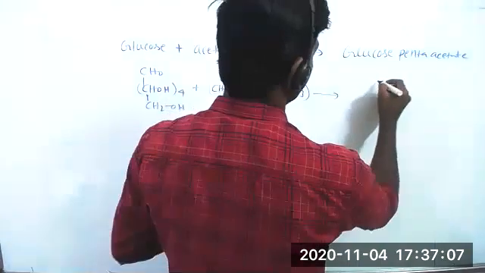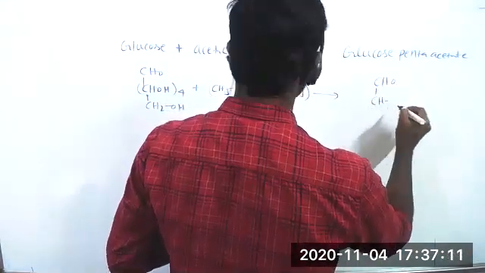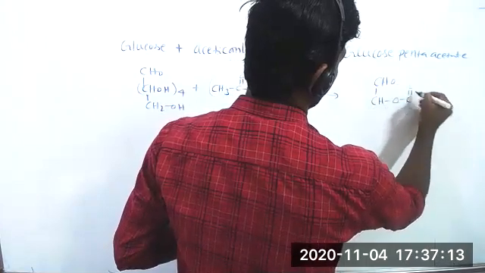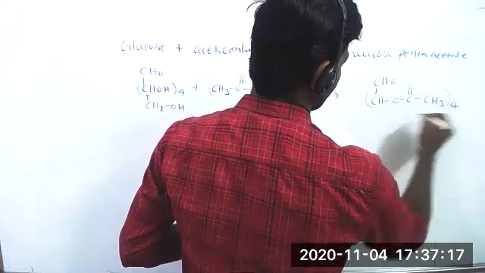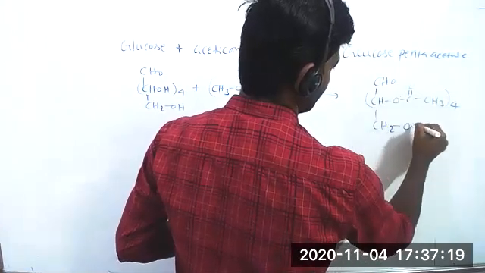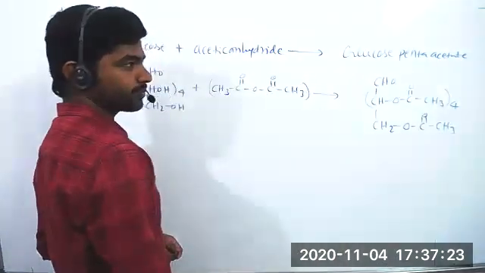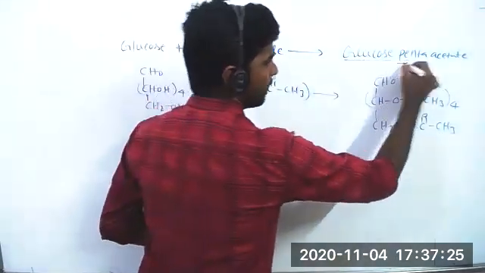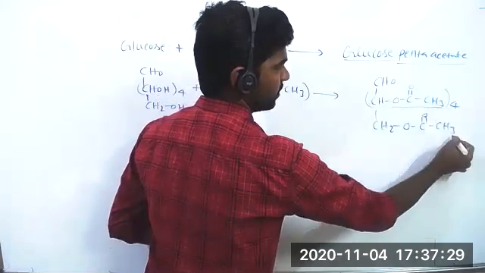It is forming CHO, CH, O, C double bond O CH3, four times, then CH2O, C double bond O CH3. So this is glucose pentacetate. It has 5 acetate groups, here 4 and here 1.